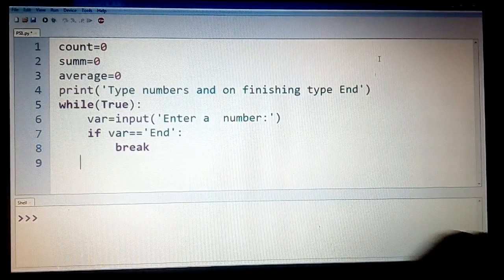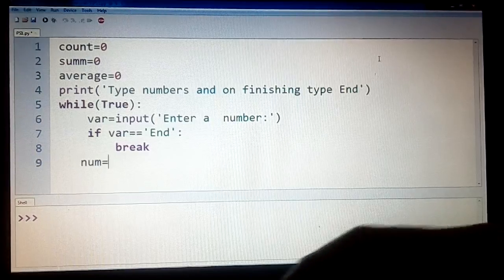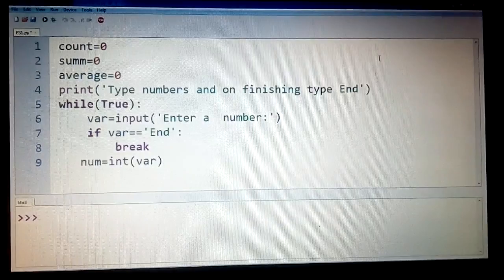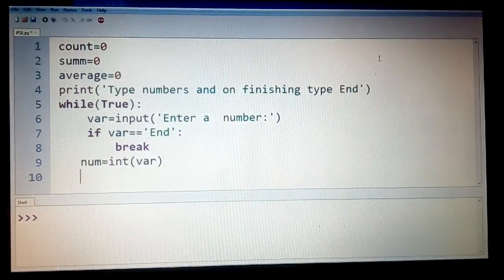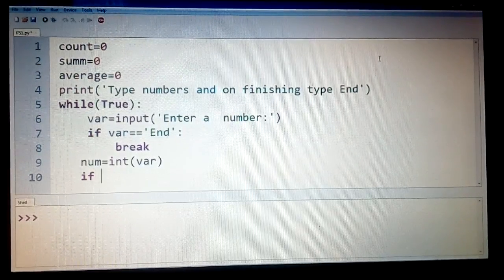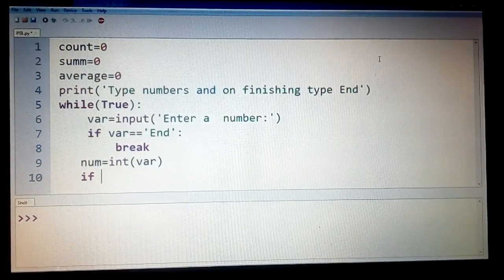Otherwise you can convert this into an integer, that is var should be converted into integer. Let us take num equal to int of var, and now after this you can check, that is if your number is,